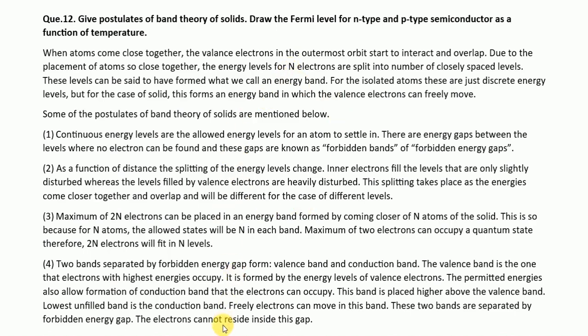So let's start. Have you ever wondered why some materials are good conductors of electricity while others are insulators? Or why some semiconductors behave differently than the others? Well, the answer lies in the band theory, or the theory of energy bands.